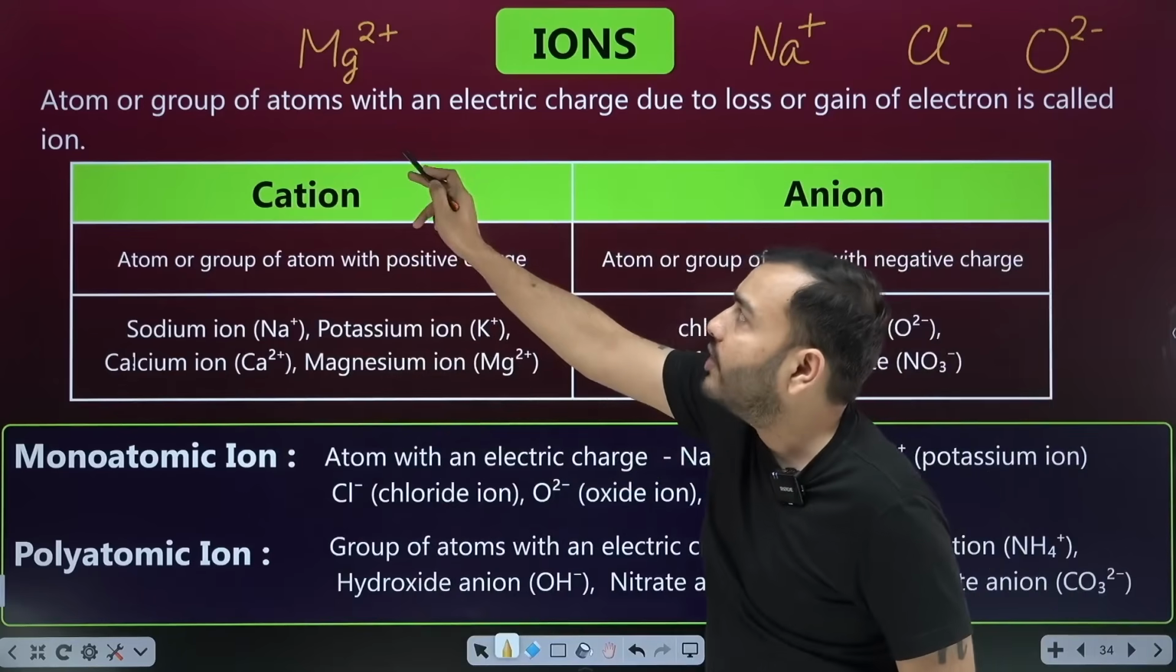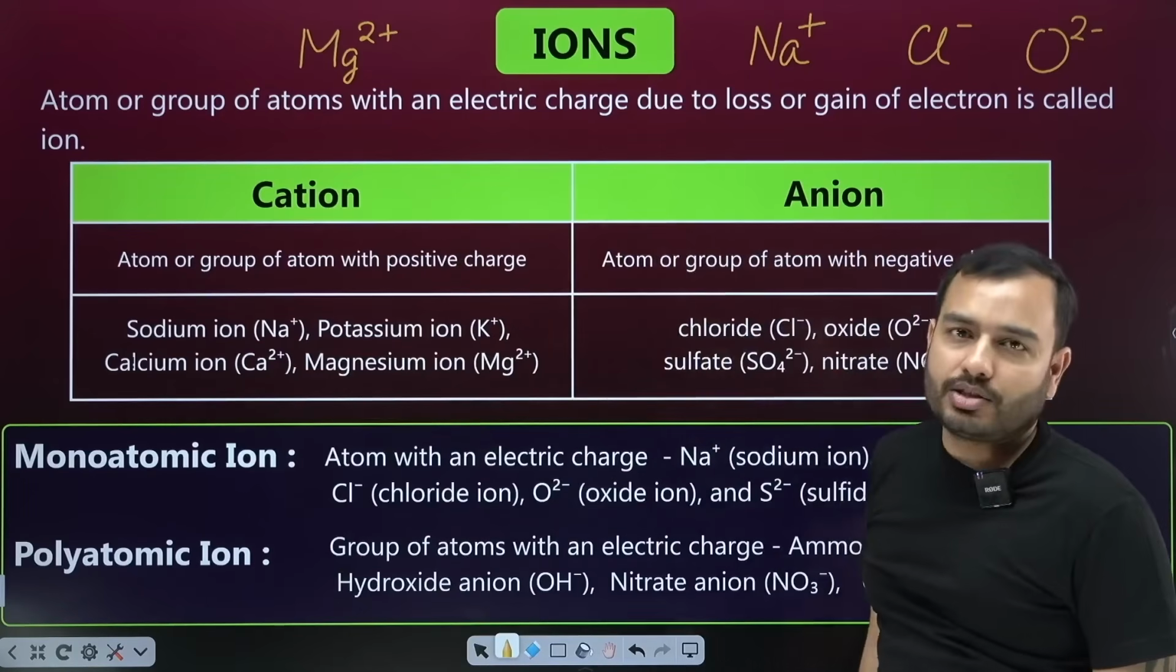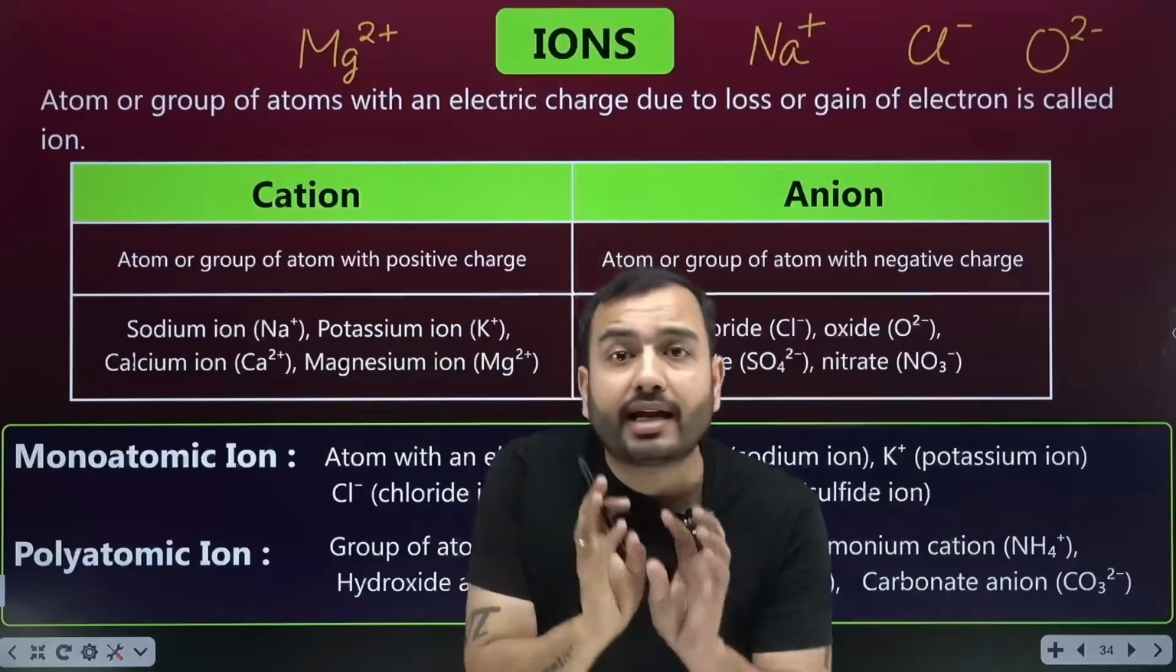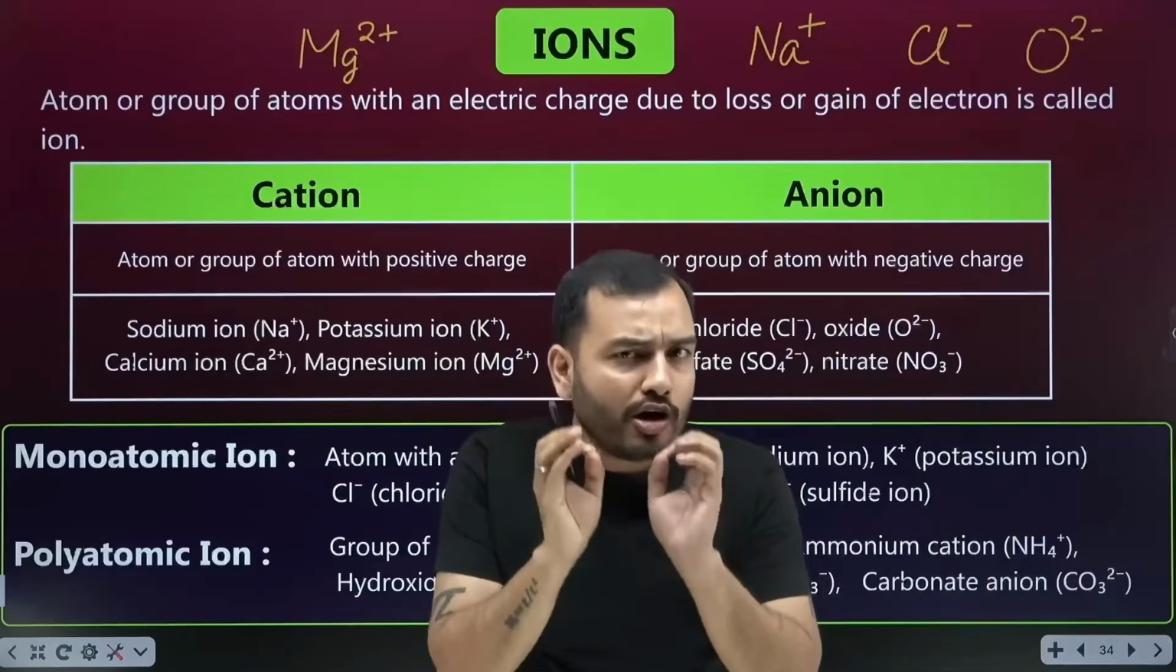So an ion is an atom or group of atoms with an electric charge. Now why does electric charge come? I told you, right? Inside the atom, there is an electron, a proton, a neutron.